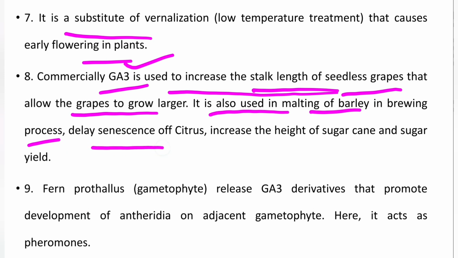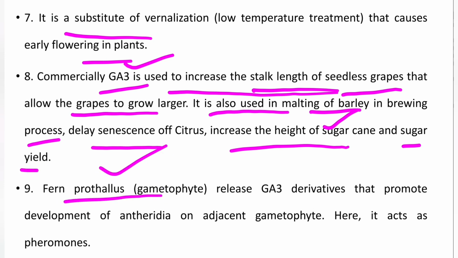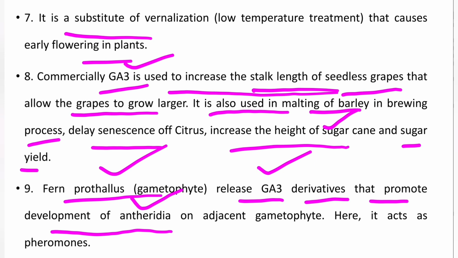It delays the senescence of citrus fruits, and increases the height of sugarcane and sugar yield. Fern prothallus, or young gametophyte of fern, releases gibberellic acid or GA3 derivatives which promote the development of antheridia on adjacent gametophytes. Here it acts as a pheromone.